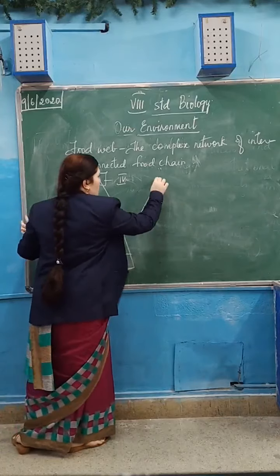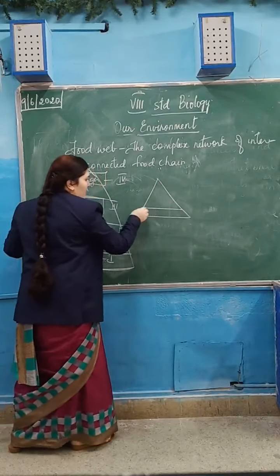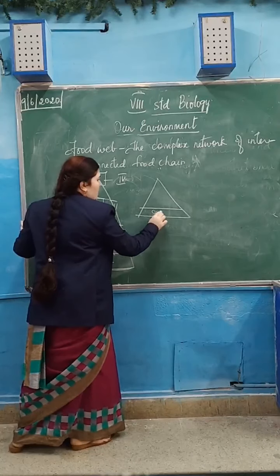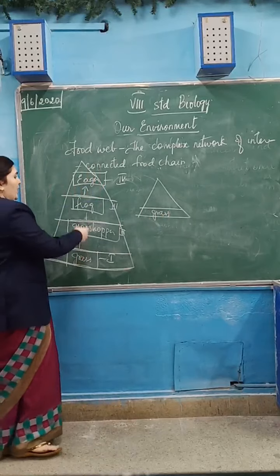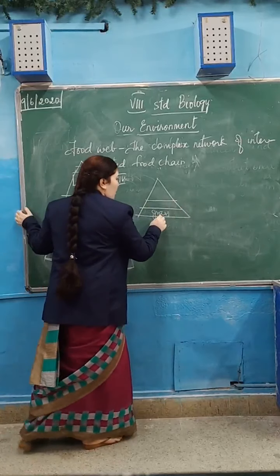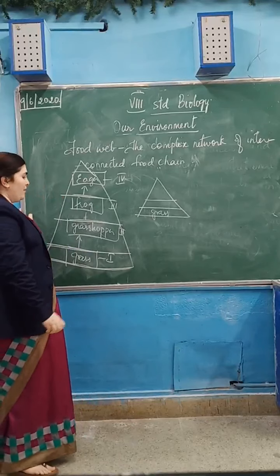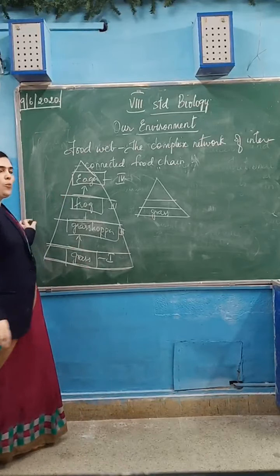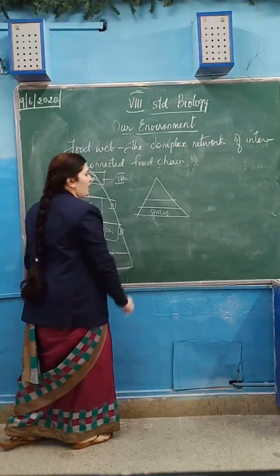Pyramid means what? Which is in the form of a triangle. This is the pyramid. Here grass is there. Why is grass placed here? Because its number is more. Then comes the grasshopper. When compared to grass, the number of grasshoppers, which feed on the grass, will be less. So it occupies the next level in the pyramid.